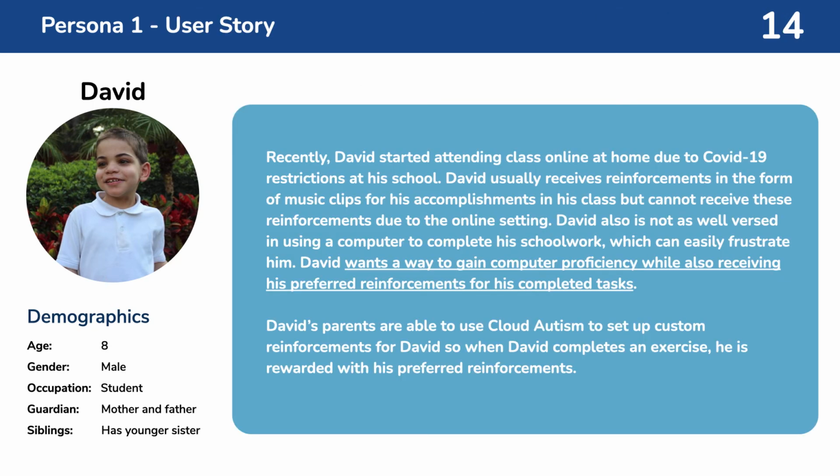And this is David's user story. When David attended school in person, he usually received reinforcements in the form of music clips for his accomplishments in class. While some students respond to points, stars, and stickers, most students with ASD respond more effectively to their chosen personal reinforcers. For David, this was his music clips. Since David started attending class online at home due to COVID-19 restrictions at his school, he wasn't able to receive his usual reinforcements. The Cloud Autism Project will allow David's guardians to set up custom reinforcements for David so he can be rewarded with his favorite music clips whenever he completes an exercise.